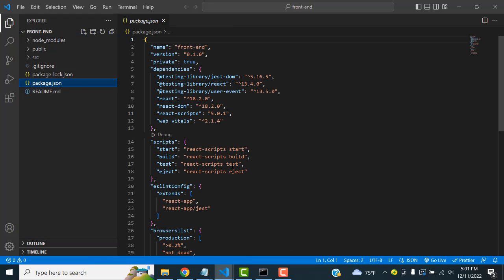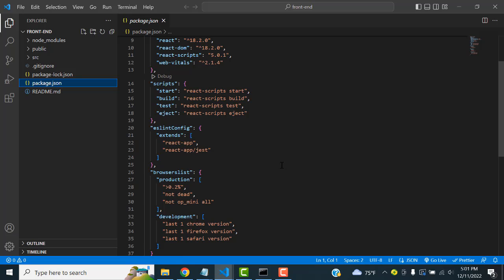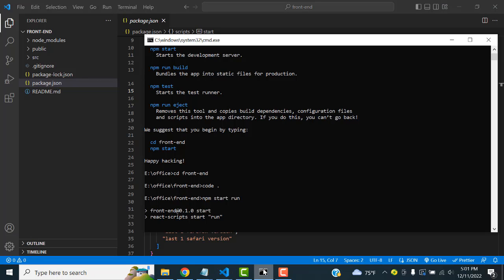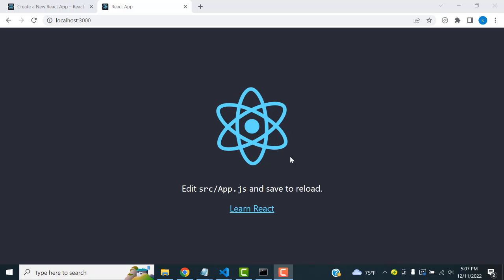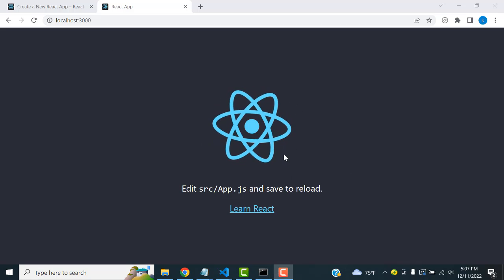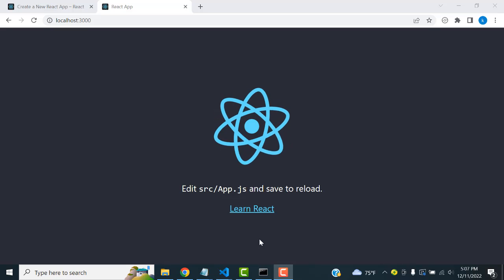Here you can see start, build. These are the commands. If you start the app, npm start, npm build. There are many commands. The debug, you can go and check it. Now here you can see your project has started up. Now you can see my React app welcome screen is loaded successfully.